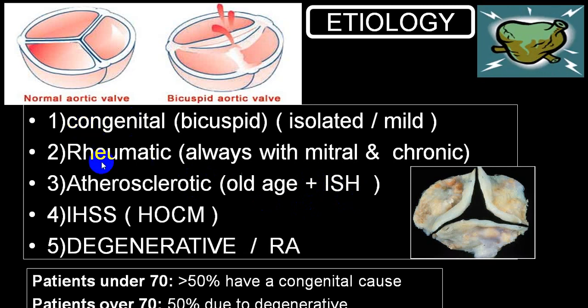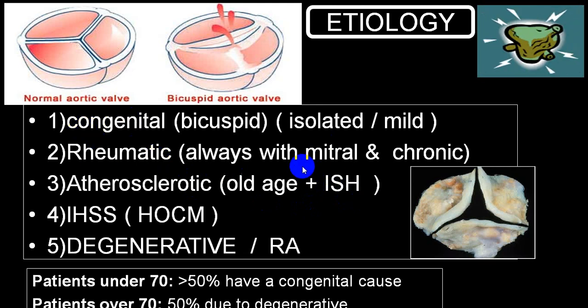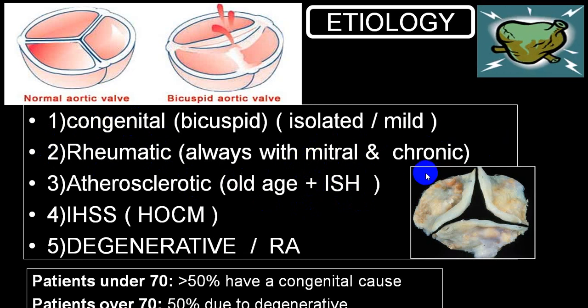Second common is rheumatic, which is always with mitral valve involvement, and it is a chronic complication of rheumatic heart disease. So usually aortic stenosis is with mitral stenosis or mitral regurgitation. These are the two common acquired varieties. You can have another, which is called the degenerative variety, and very rarely rheumatoid arthritis.